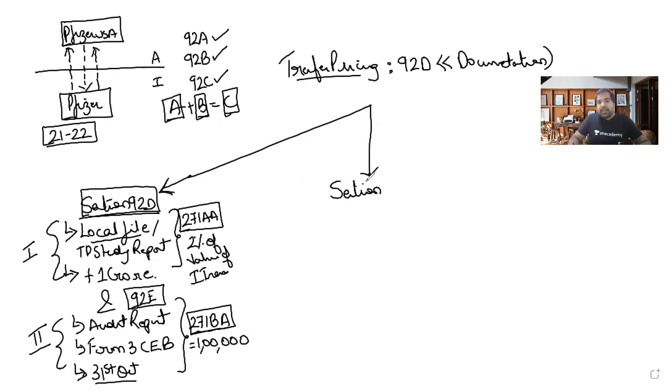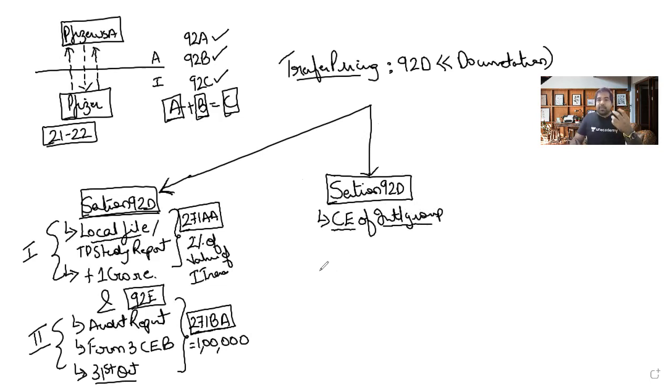So in section 92D only, we put a proviso and we said that if you are a constituent entity of an international group, first, I'll tell you what these words mean. That means if you're a part of an international group, constituent entity basically means an entity of an international group, like Pfizer India is an entity of the international Pfizer group. So if you're a constituent entity in India, then you need to do one more thing. You'll have to file a master file.